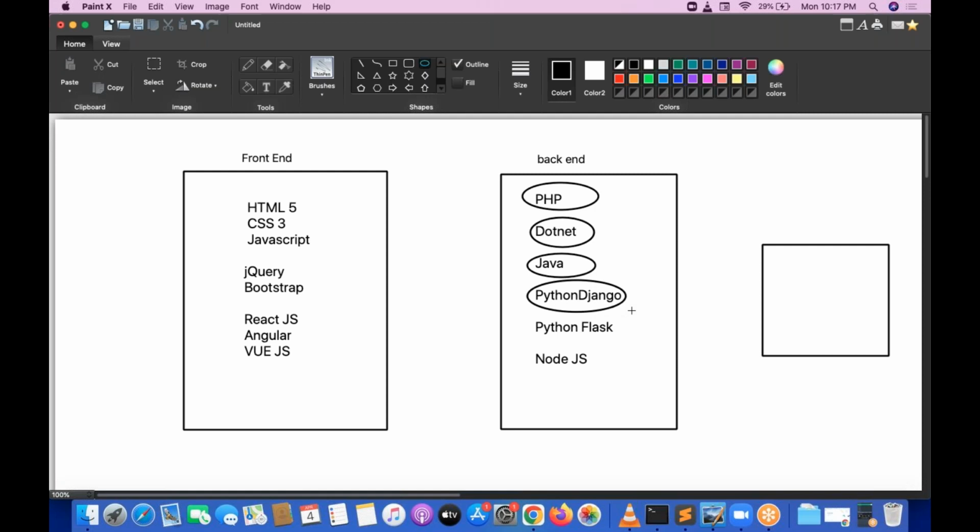For example, people who want to learn Java will go for Java. People who want Python can go for Python, Django, and Flask. People who want a JavaScript-based backend will go for Node.js. PHP is also one of the backends. And one more thing, here you will have options. You can choose this one, or this one, or this one. Any one of the modern front ends you can go for.